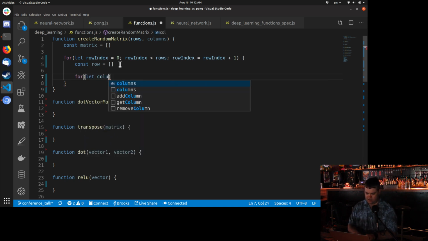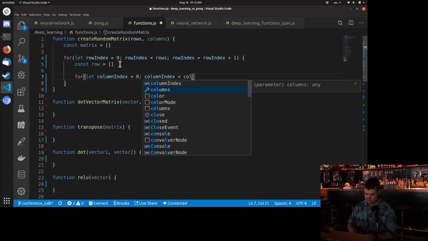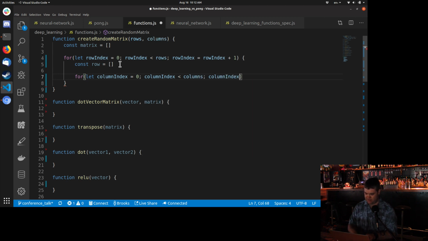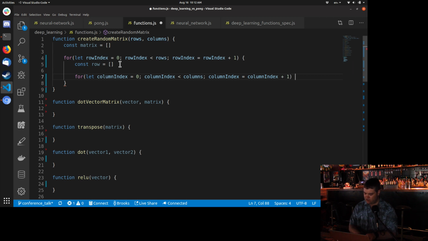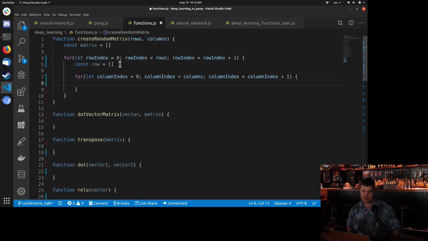So that column index equals 0, column index is less than columns, and column index equals column index plus 1. I learned when I was doing Lua programming to just do this style of incrementing as opposed to the plus plus or the plus equals. I just found it easier for me to read later. It's just a style decision.